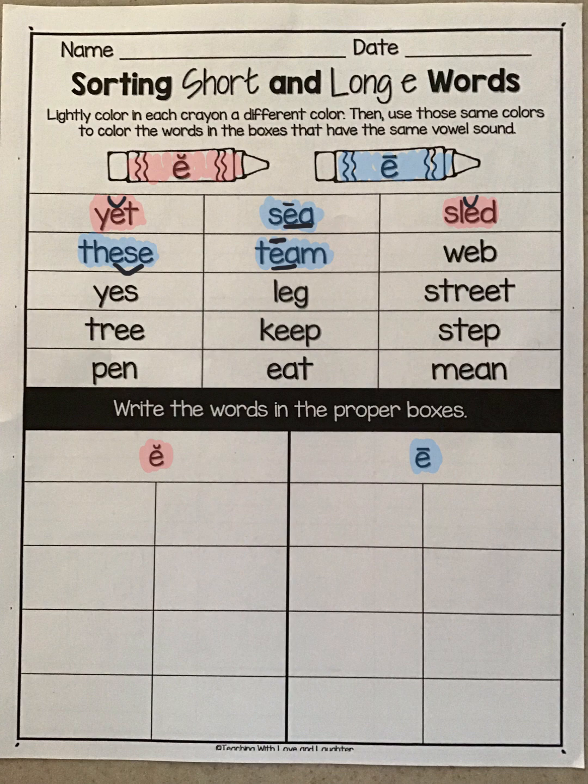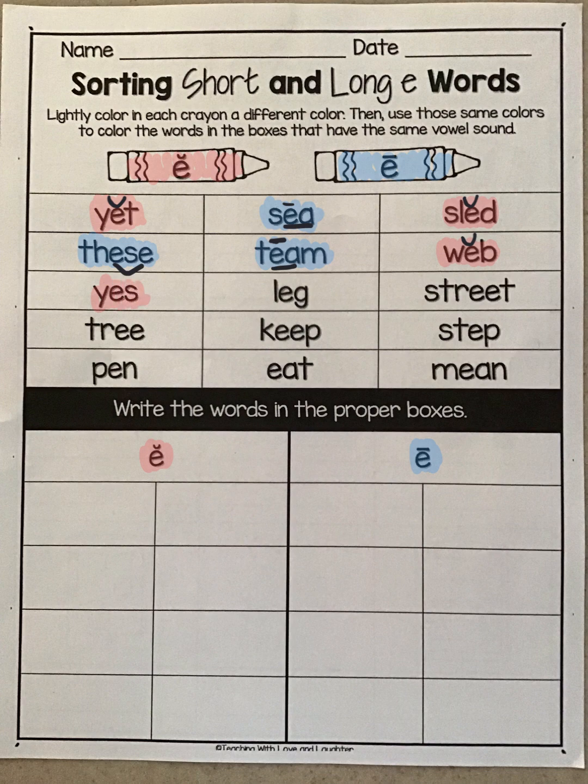Next word is web. W-E-B. Web. The E in web is saying eh, so it's short. Then we have yes. Y-E-S. Yes. The E in yes is saying eh, which is a short vowel sound.